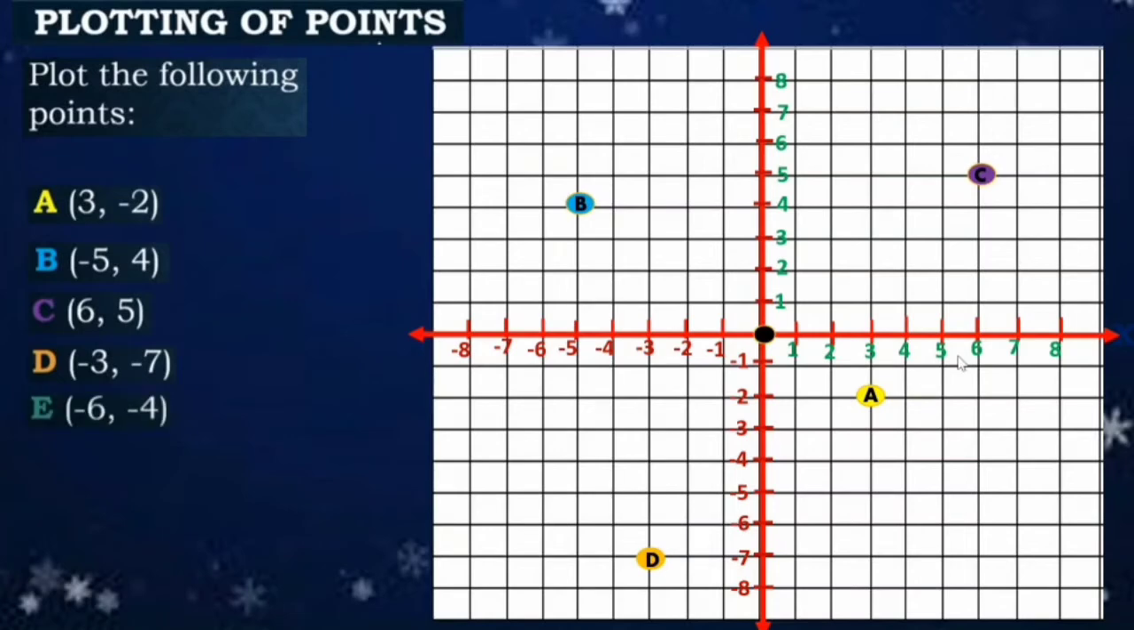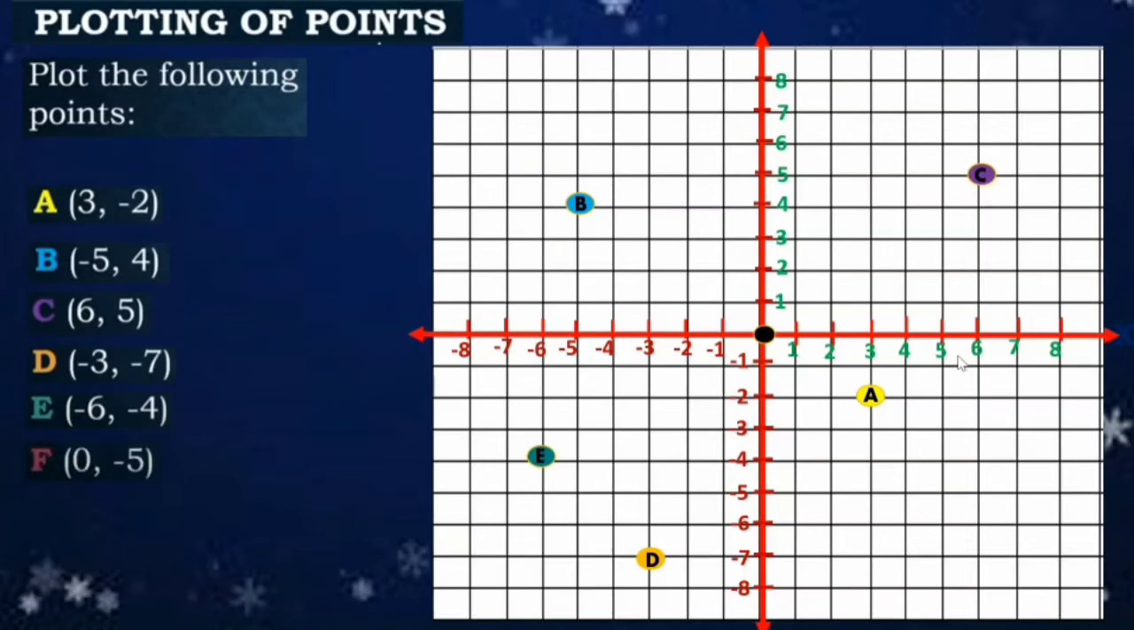Another one. So point E is negative 6, negative 4. So again, parehas po negative or both negative, so it lies also in the quadrant 3. Identify first the negative 6 in the x-axis. So there. Negative 4 in the y-axis. Draw a line. Okay, so that is our point E. Okay? So madali lang po mag-plot ng points. Wag lang po tayo malito.